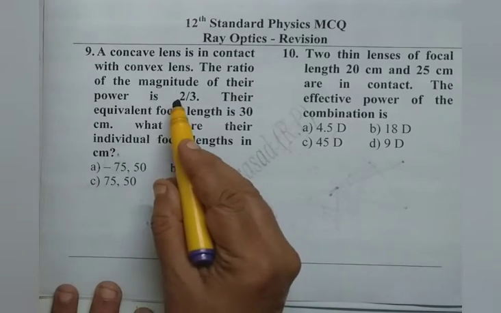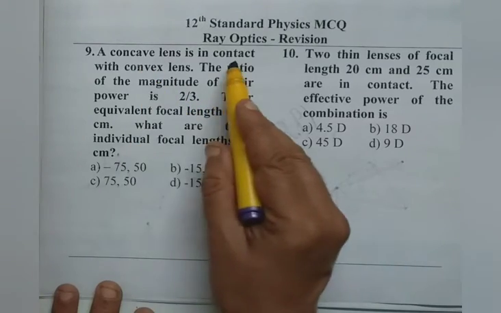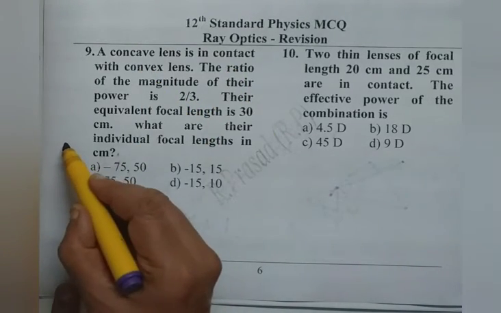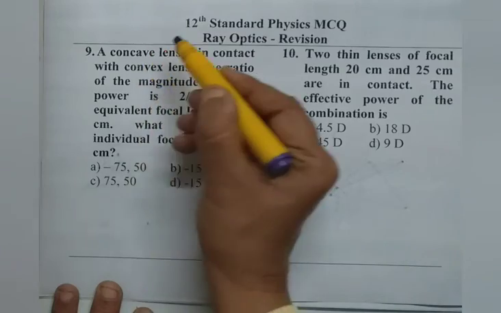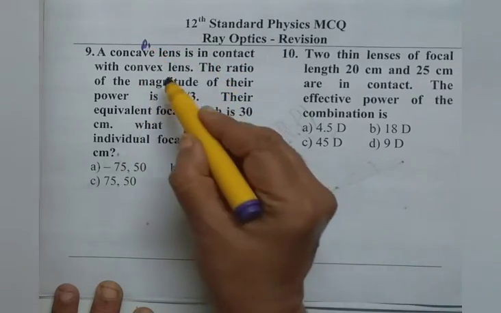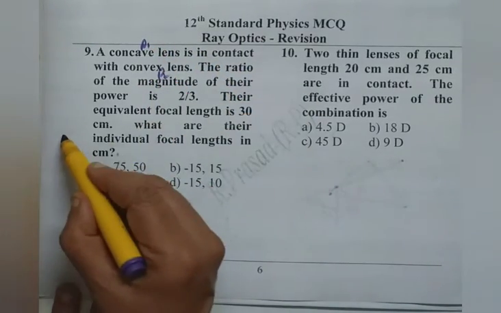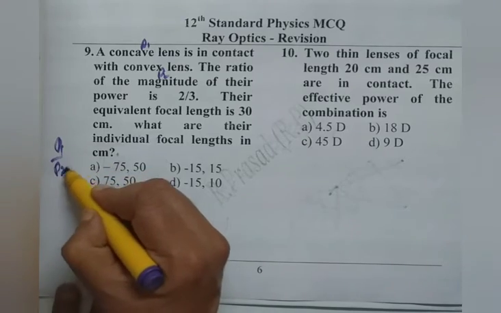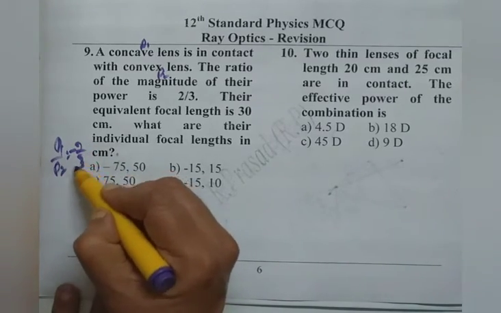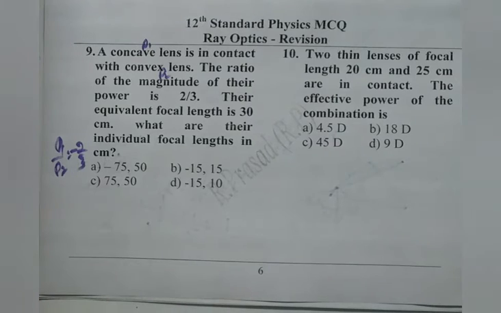We are given the ratio of the powers, one concave, one convex. Therefore, if we take concave power as P1, convex power as P2, P1 by P2 is minus 2 by 3. Why minus? Concave lens has the negative power, convex lens has the positive power, so minus 2 by 3.